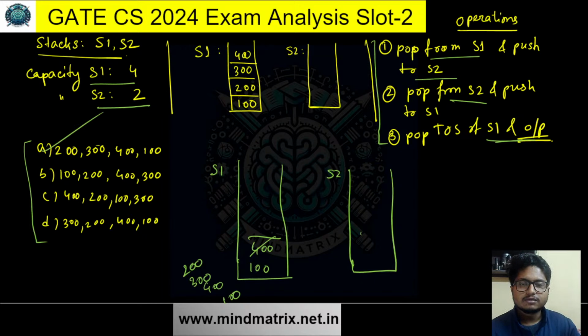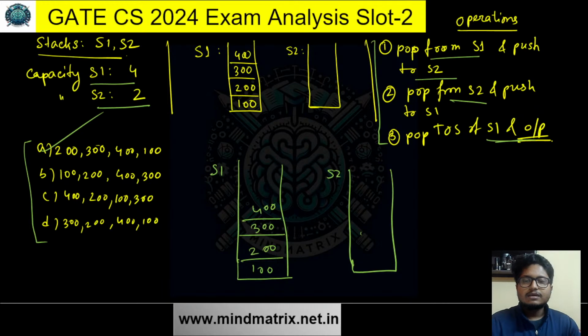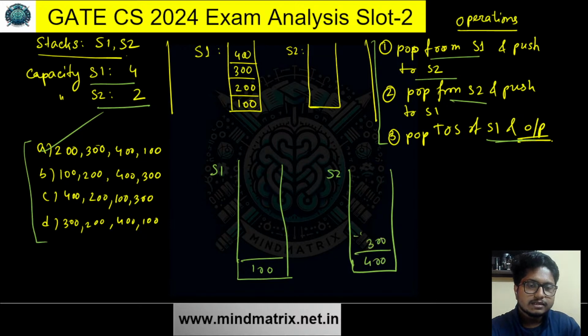Moving to the next one. 100, 200, 300, 400. Let's give you some visual representation of how that can work. So we want 100, right? So remove all these three and we are popping them into S2. So first 400, then 300, then 200.